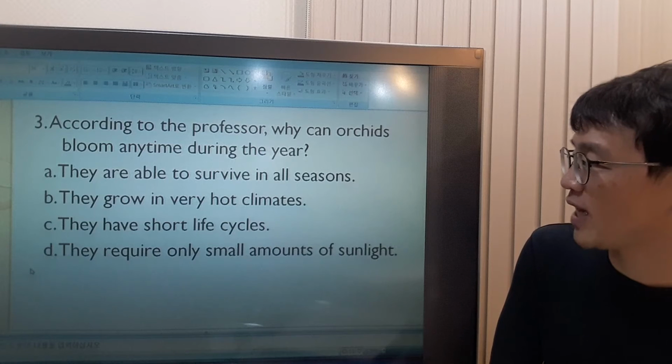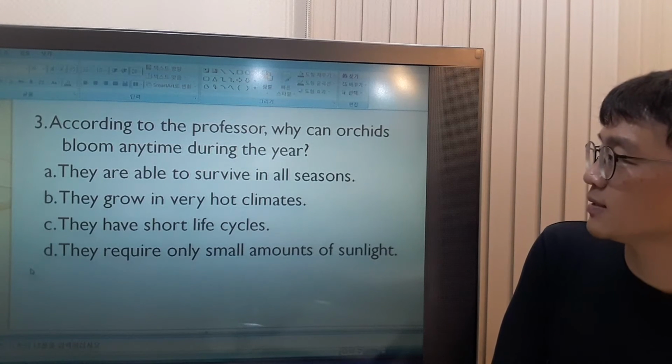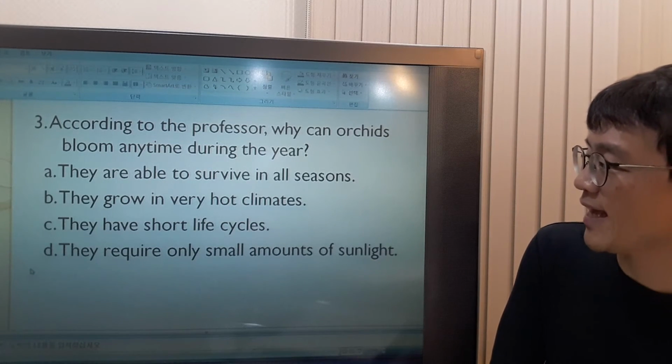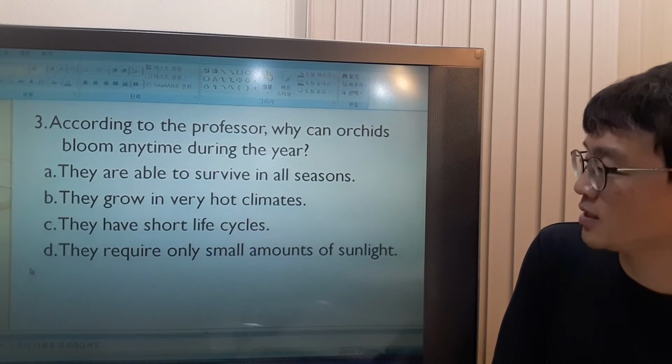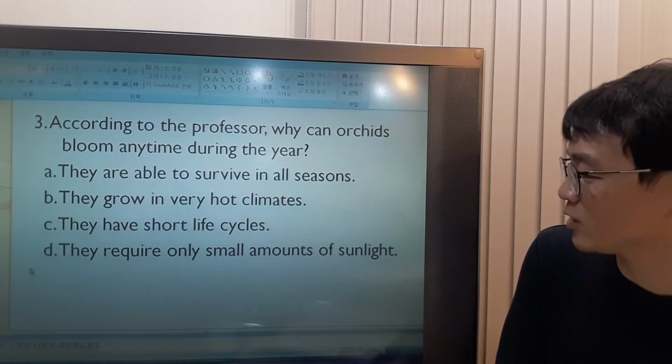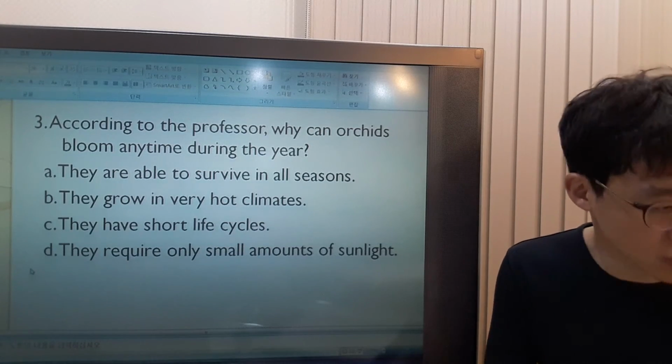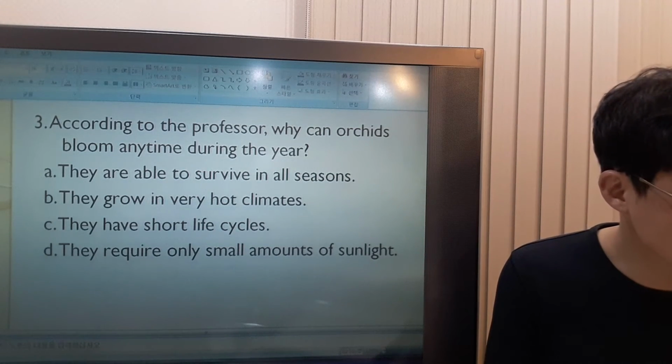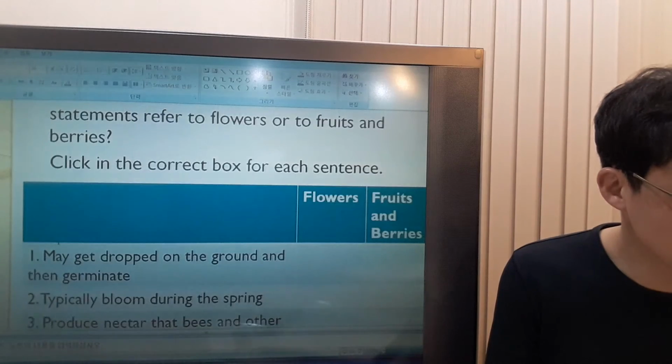They are able to survive in all seasons. She didn't say that. C. They have short life cycles. This is not what she said either. D. They require only small amounts of sunlight. This is not discussed. So it's not the answer.